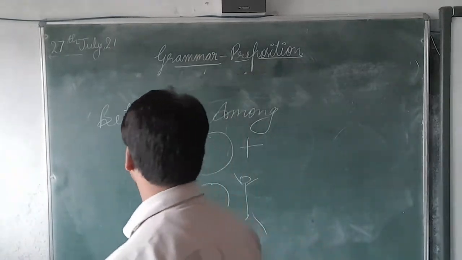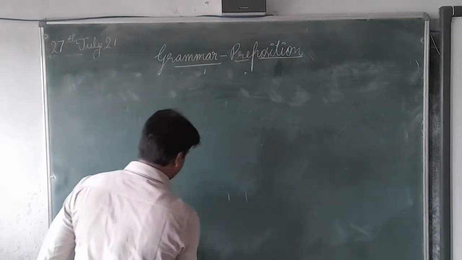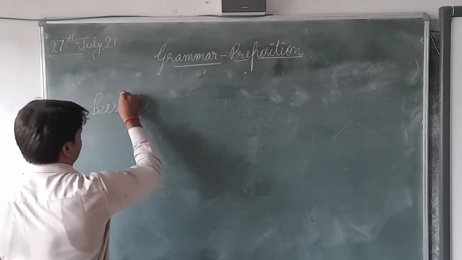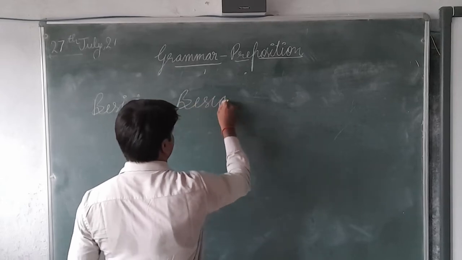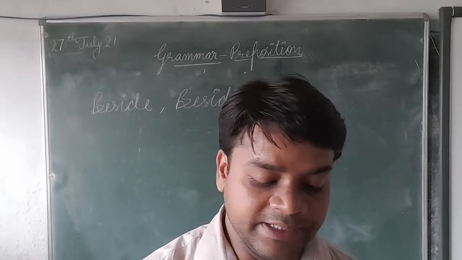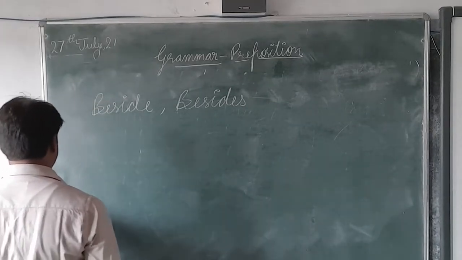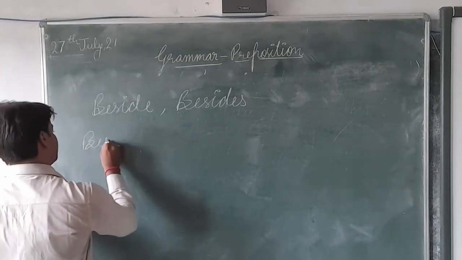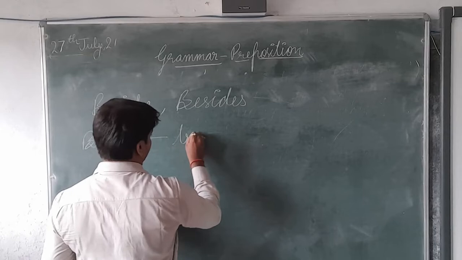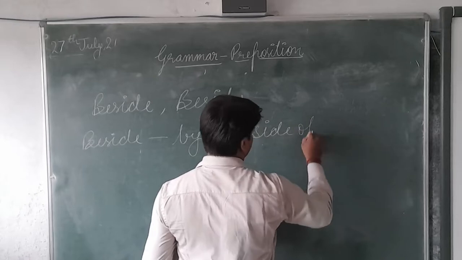Now let's see the next: beside and besides. This beside means by the side of.